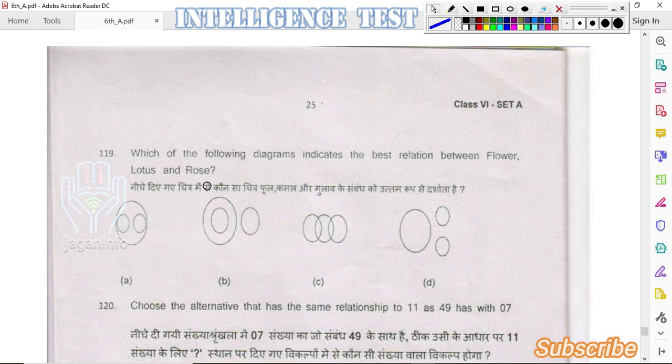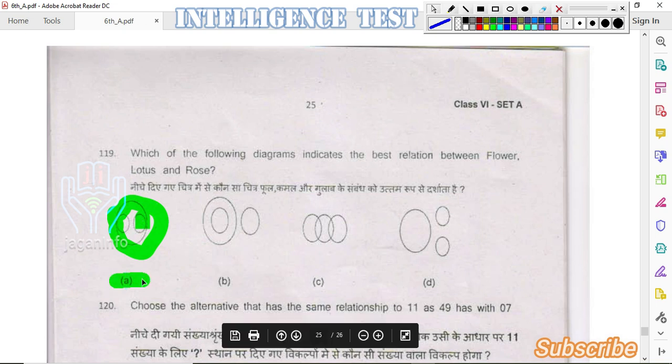Next question. Which of the following diagrams indicates the best relation between flower, lotus and rose? We can think here, lotus and rose are nothing but flowers. So, in the category of flowers, we will be having lotus and rose. Here coming to the first option, we can assume the outer circle as flower and the lotus as this circle, and the rose as this one. So the answer is option A.